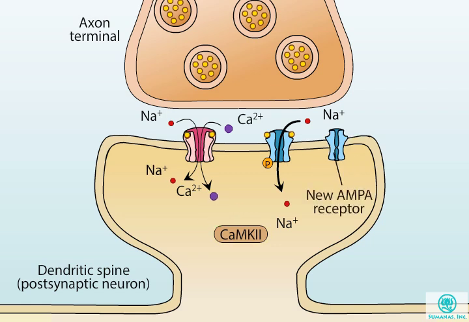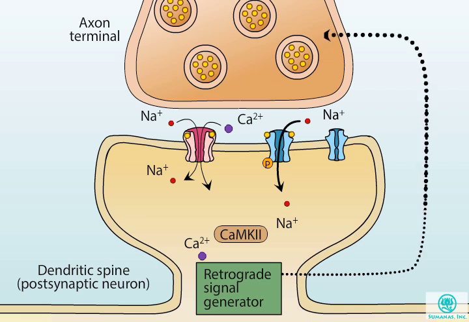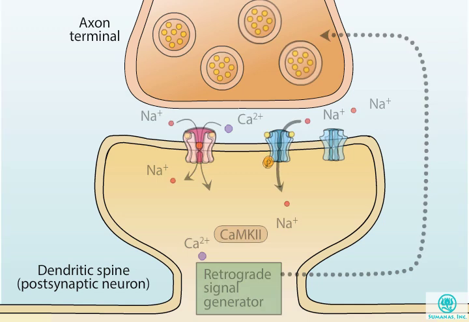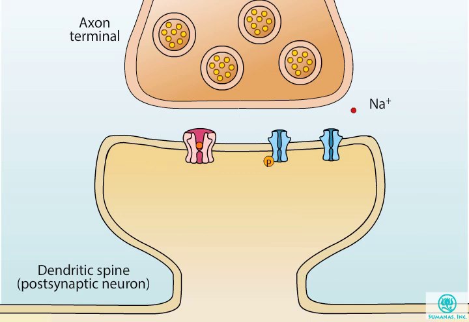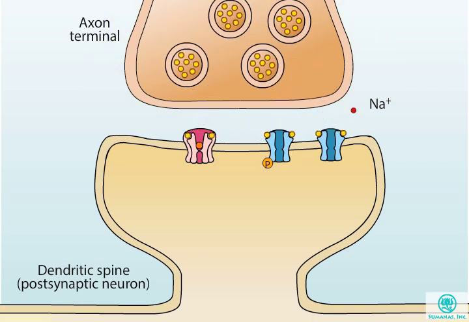In addition to these postsynaptic effects, calcium may also facilitate the release of transmitter from the axon terminal via retrograde signals such as nitric oxide. As a result of the increase in the number of AMPA receptors, the response to a stimulus of a given strength will be stronger than it was before the NMDA receptors were activated.